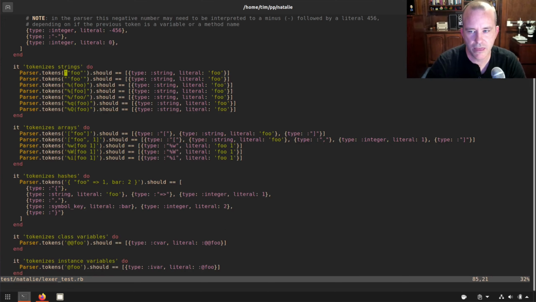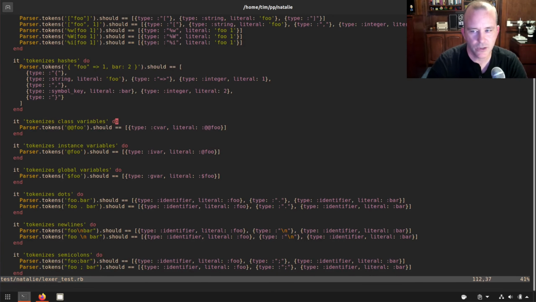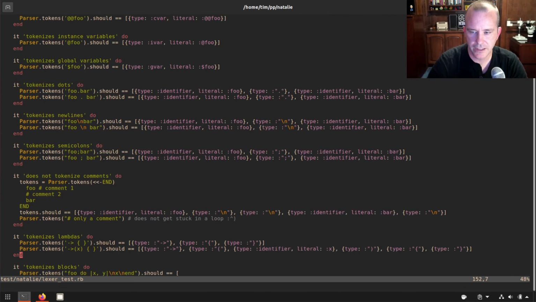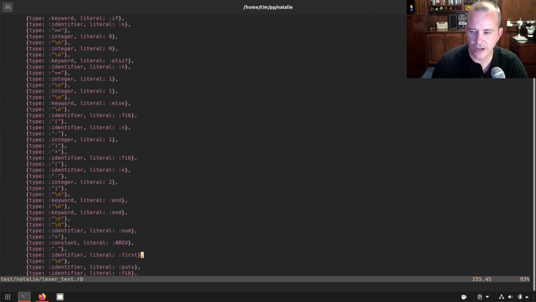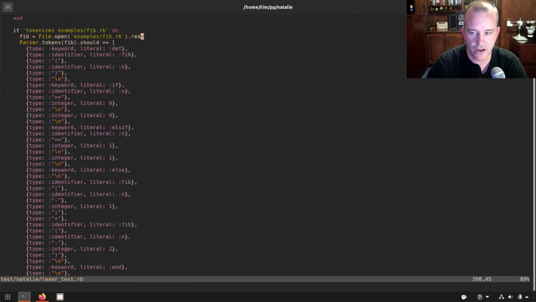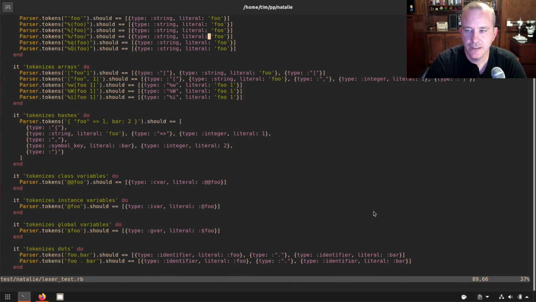Now, strings are tokenized as one thing. You get back a string object. Arrays are tokenized as the individual symbols, and the next step in the parser will have to turn that into an array. And the same with hashes. It just turns it into the individual symbols, like the curly brace, and then the foo, and the little hash rocket is another symbol, and so on and so forth. It tokenizes class variables, instance variables, global variables, and I've been working on this for a little while now, and it's taking shape. It's very fast, and I think this is going to be a good start to our parser.